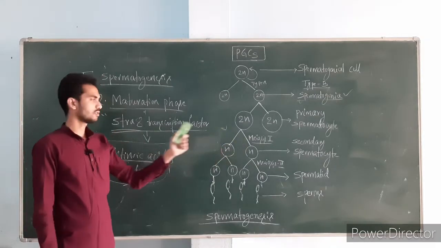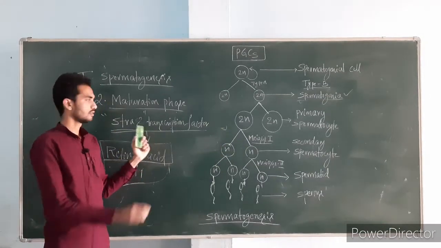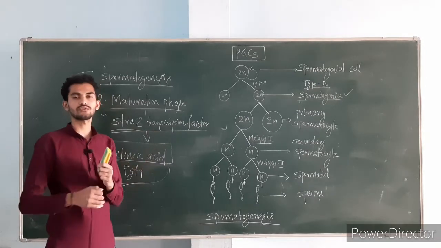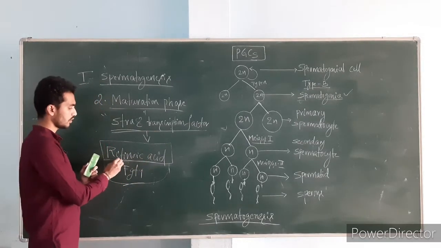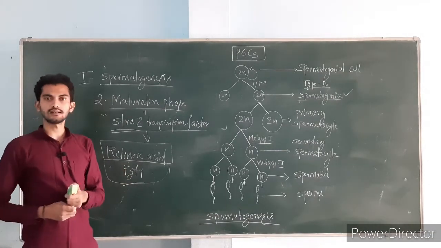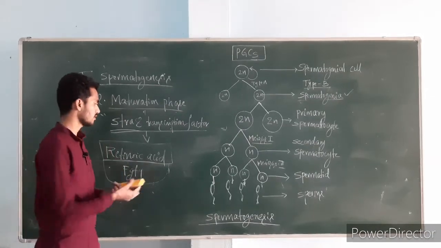Meiosis is initiated by the STRA8 transcription factor. This STRA8 transcription factor is activated by high levels of retinoic acid and fibroblast growth factor 9 in males. Okay, this is a NEET question.